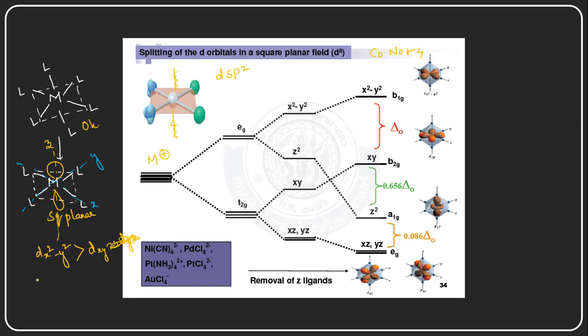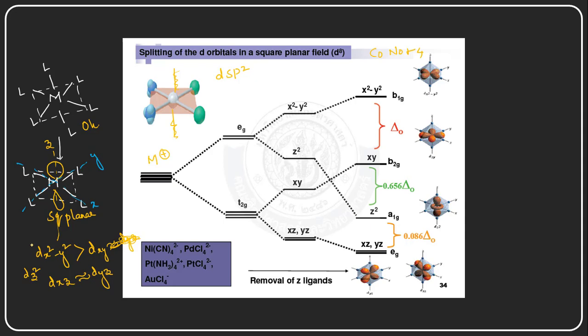And then the next two orbitals are the dxz orbital and the dyz orbital. These two orbitals have the same energy level, and there is a little effect on the dz square also.